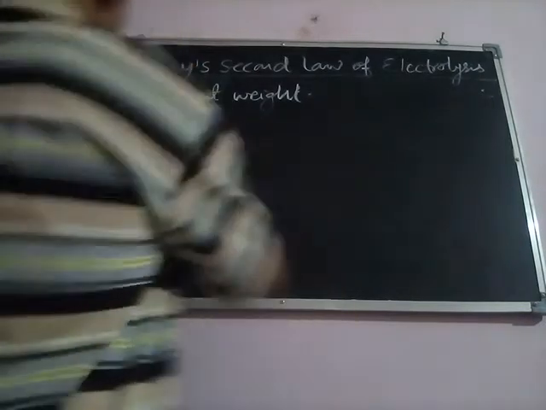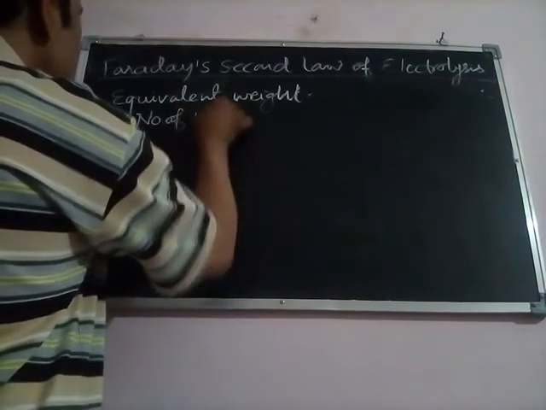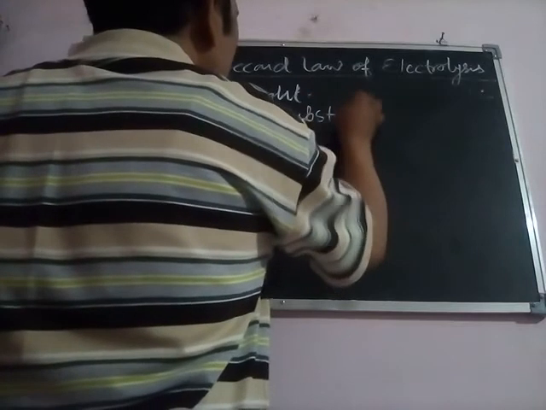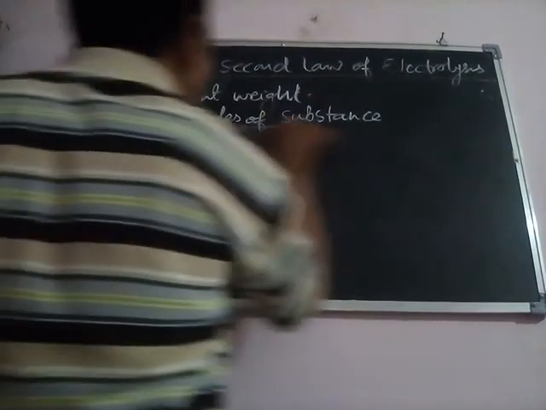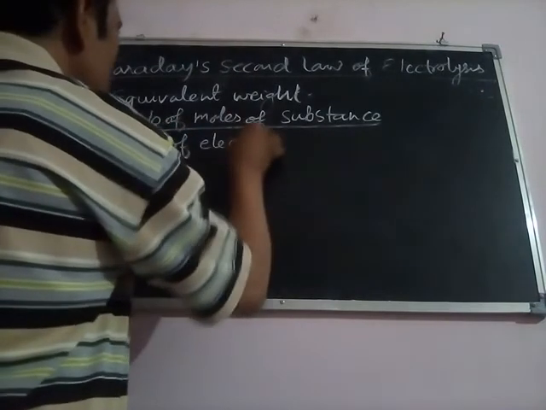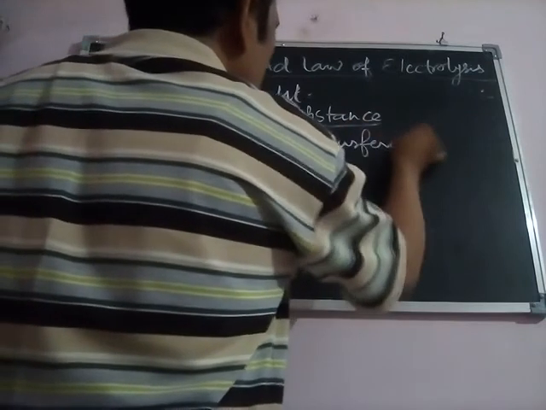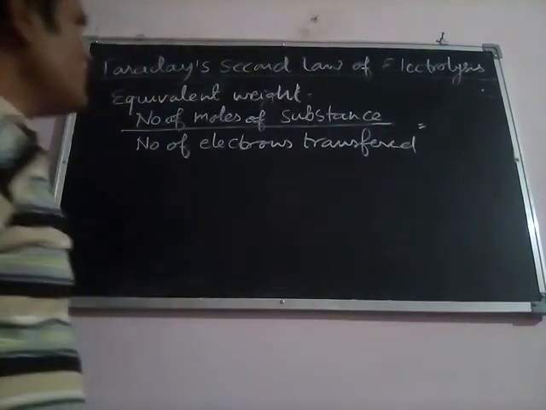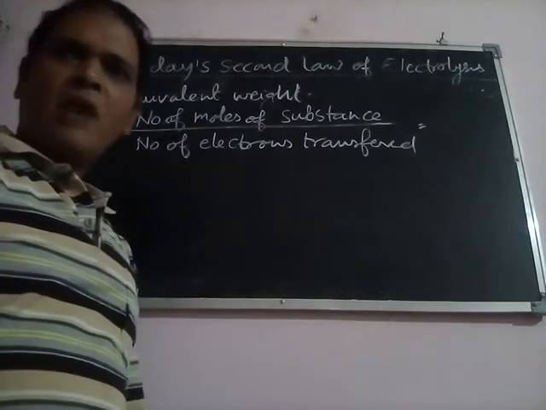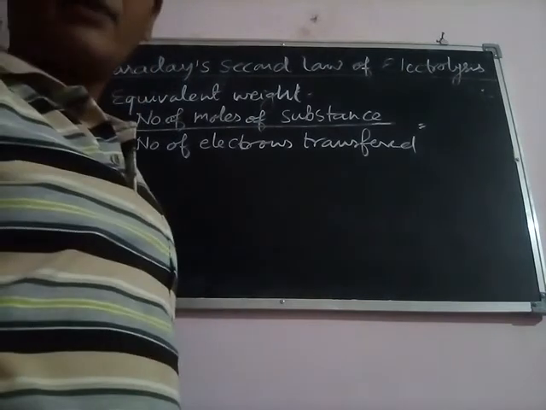So equivalent weight will be equal to the number of moles of substance liberated divided by the number of electrons transferred. In this manner we can find out the equivalent weight of any substance. Now after this we will see how we can prove Faraday's second law of electrolysis.